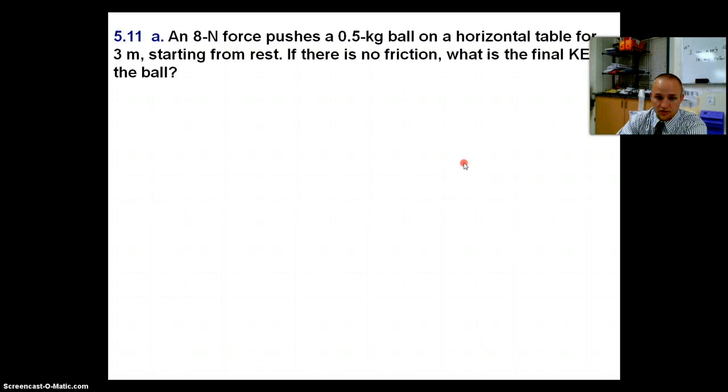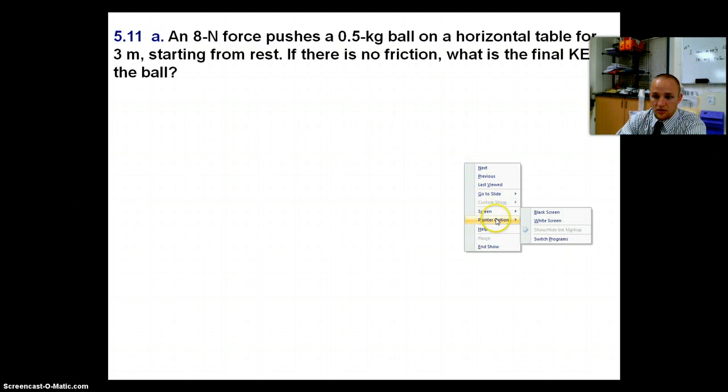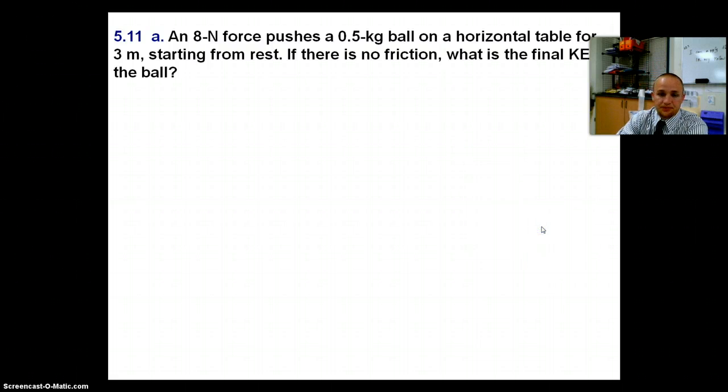An 8 Newton force. Let's go ahead and get our pointer here. An 8 Newton force pushing a 5 kilogram ball on a horizontal table for 3 meters. Okay, so we have a distance of 3 meters. We've got a mass of 0.5 kilograms,